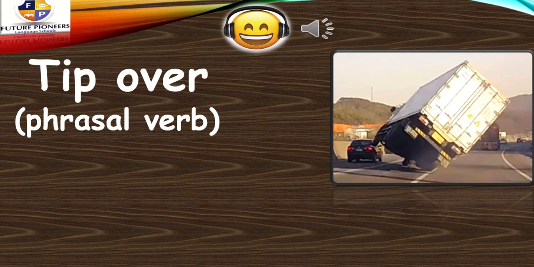What do I mean by the phrasal verb? It means a verb plus a preposition. When we have a phrasal verb, it means this part of speech, it means a verb plus a preposition. The synonym of tip over, flight.